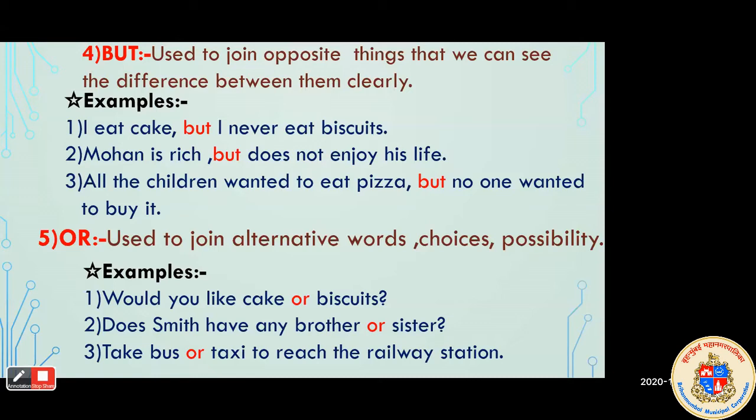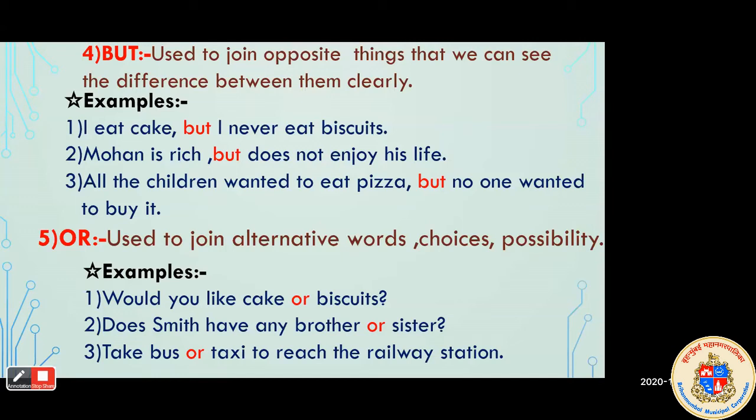Example, would you like cake or biscuits? So you can see, students, here two options are given, cake or biscuit. Either you have to take cake or biscuit. Does Smith have any brother or sister? Brother or sister? Two alternatives, two options are given here.